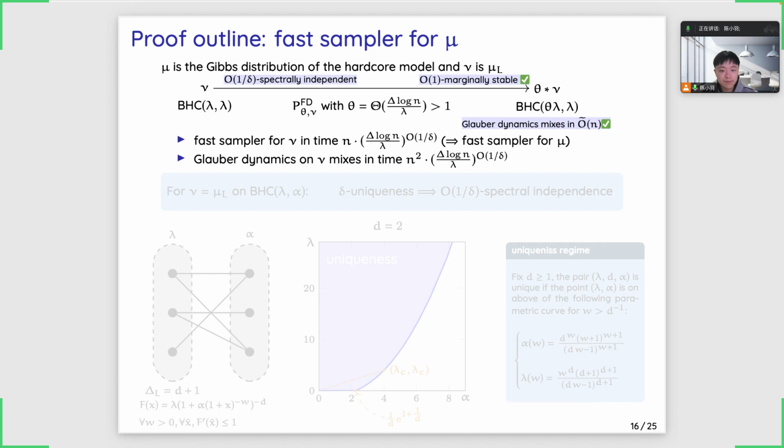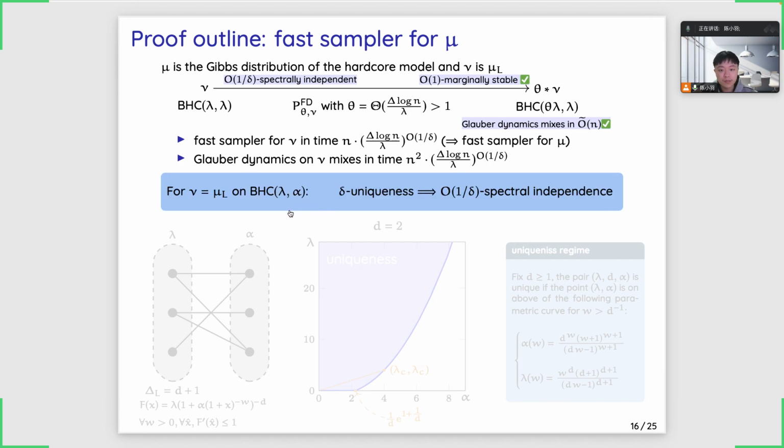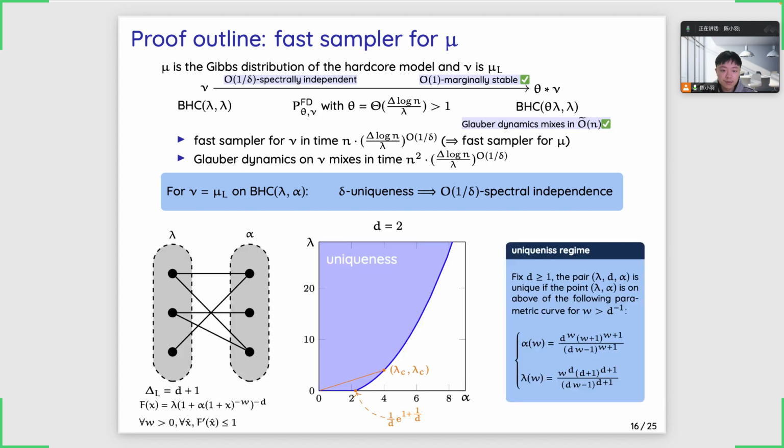Now we only need to verify the spectral independence. To verify the spectral independence, we have the following result, which roughly says that the spectral independence is guaranteed by the uniqueness regime. And since we have imposed an external field on the distribution nu, we need to consider the bipartite hardcore model with different fugacities on both sides. Let's call them lambda and alpha.